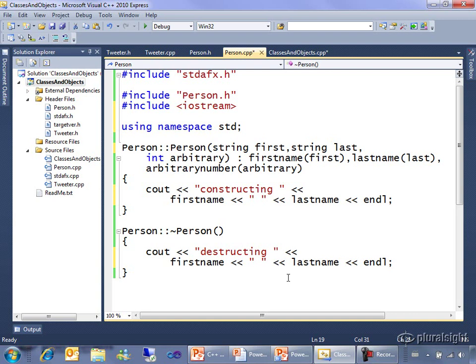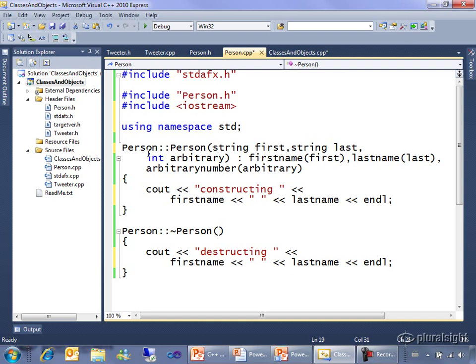So far, we've worked with fundamental types like integers and floating point numbers, and objects, whether defined in the library, like string in the standard library, or in our own code, like person and tweeter. And I've mentioned structs, which are essentially identical to classes. Just to round the picture out, I want to talk about enums.